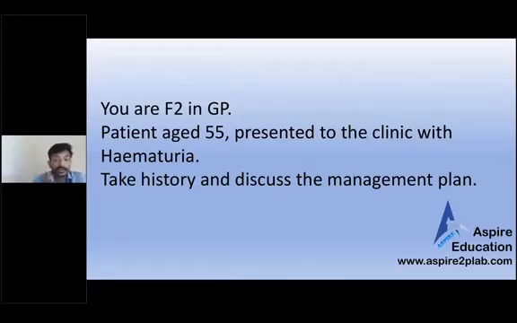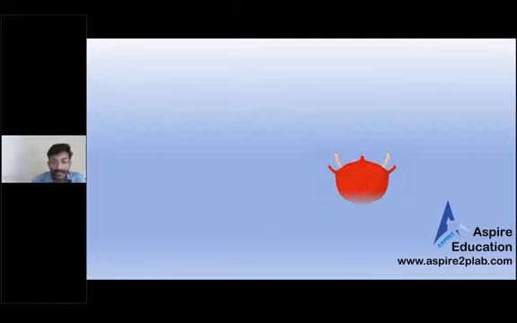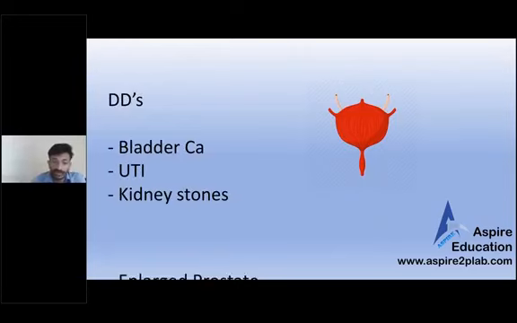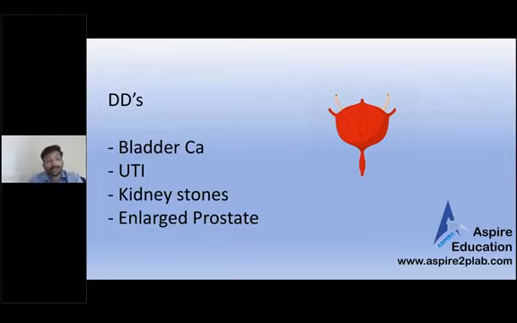So this station is actually based on that particular thing. This patient, 55, presents with hematuria. When you elaborate, this patient will tell you it's painless hematuria. Old patient, painless hematuria is bladder cancer unless proven otherwise. That is the thing that you need to follow in this station. Differentials you can mention: hematuria can be because of bladder cancer, UTI, kidney stone, or enlarged prostate. These things can lead to hematuria, but we are not going to miss our red flag, which is bladder cancer. So that will definitely be in our mind.